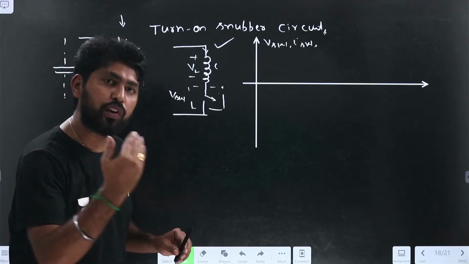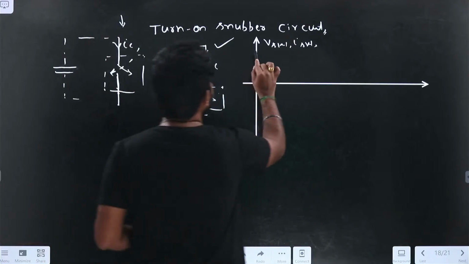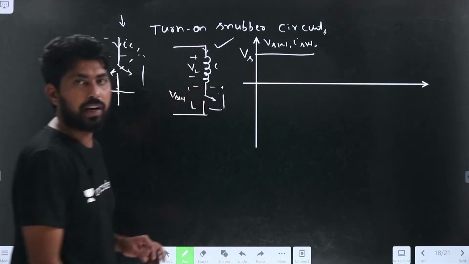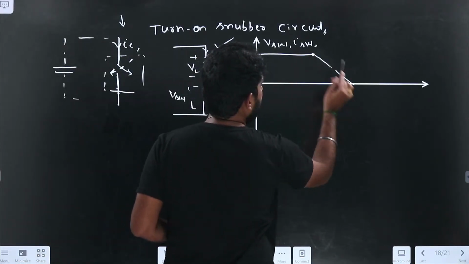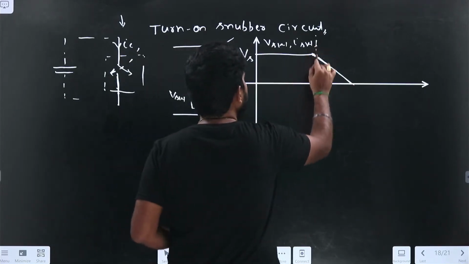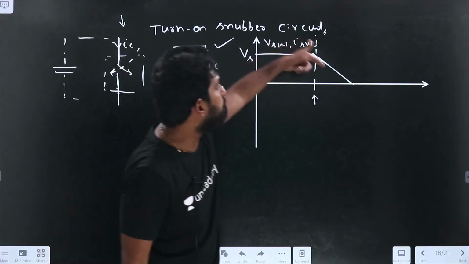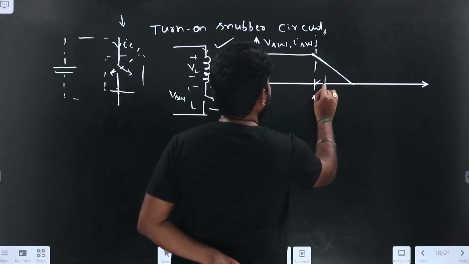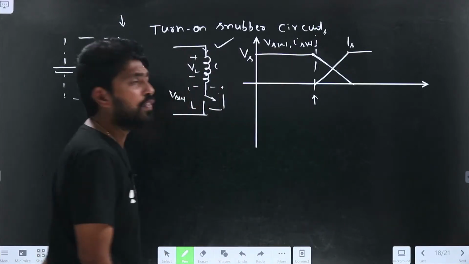Assume that before this the device is in the turn-off state. During the turn-off state, what is the voltage? The voltage across the switch will be like this. Right? Here, the voltage across the switch becomes zero. If I initiate the turn-on process here, it will be somewhere here. Now slowly the current will increase, and the current will reach IS. So this is for the first case.